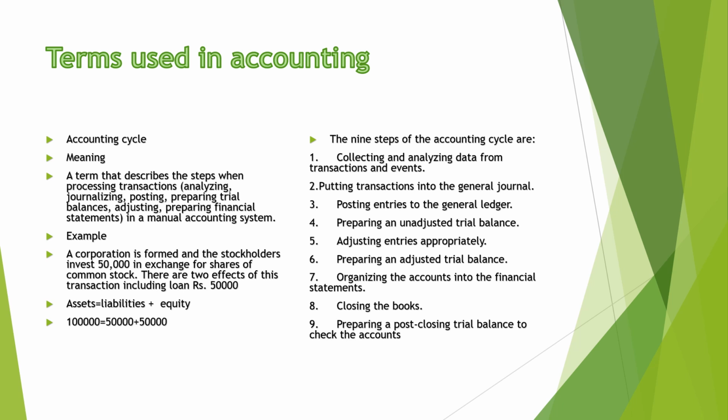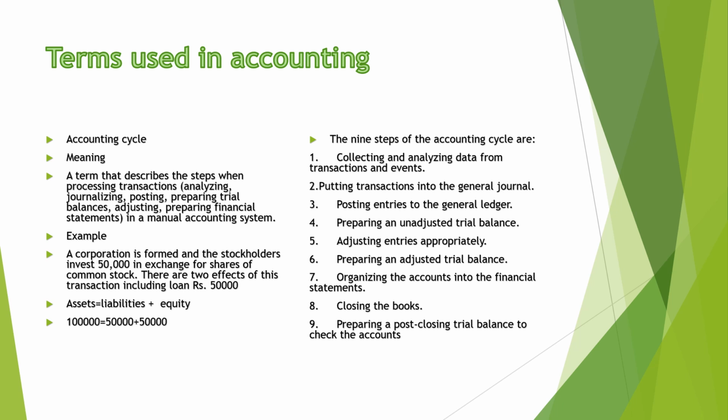There are golden rules of passing journal entries: for the personal account, debit the receiver and credit the giver. For the real account, debit what comes in, credit what goes out. And in the nominal account, debit all expenses and losses and credit all incomes and gains.